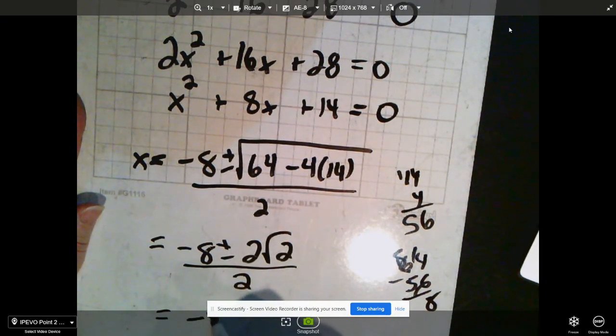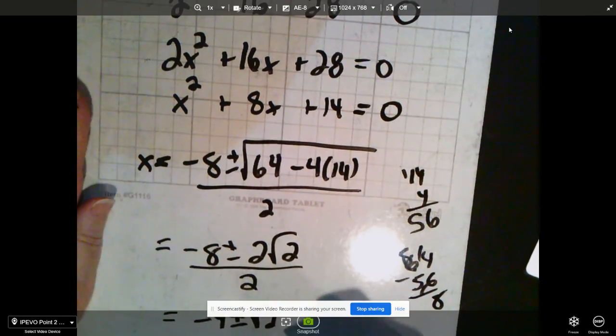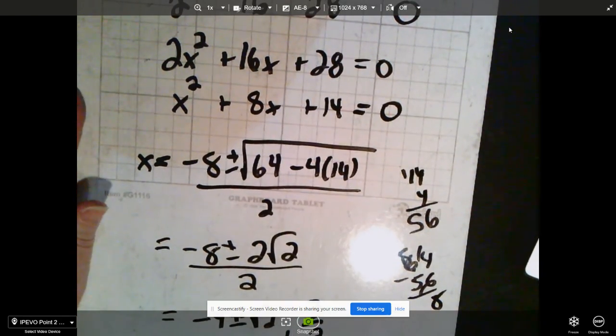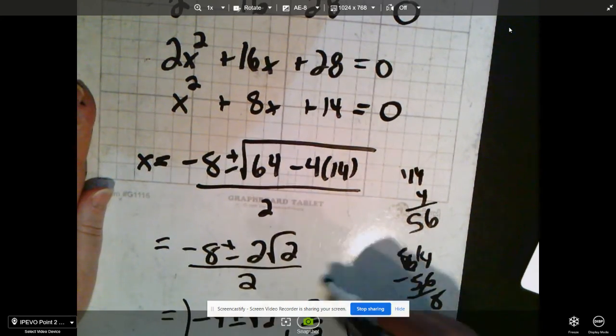So this will be -4 plus or minus the square root of 2. So that's 2 of my roots, and 3/2 would be my other root. So that would be my solution.